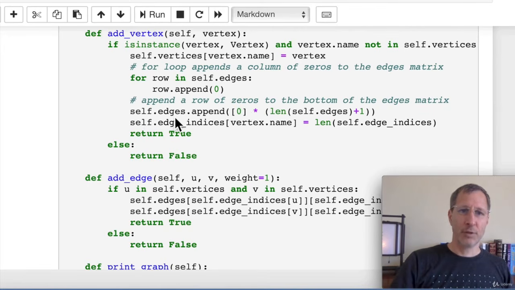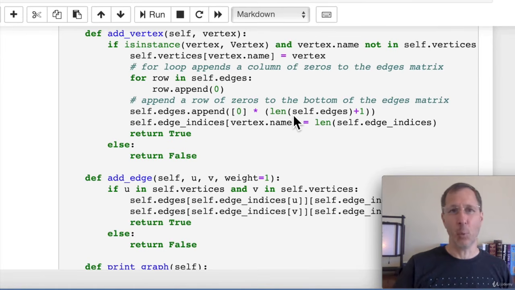So we do that using self.edges.append 0 times length of edges plus 1. In other words, however many edges there are, we're going to add a 0 at the very bottom row for each one of those. Now, since we just added a vertex, there's obviously no edges connecting to it yet, so we know these are all zeros. But as we add edges connecting to that vertex, then we're going to flip them to a 1.